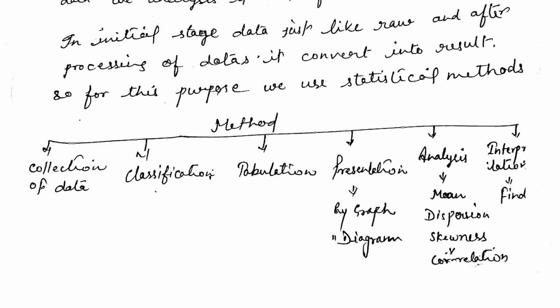After that, we come to the second point, the classification. After collecting the data, we have to classify the concerned data according to the size, the place, the color, the quality, or the characteristics. So in the second part, classification is another statistical method.